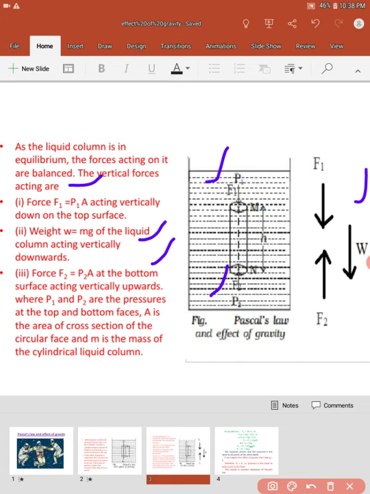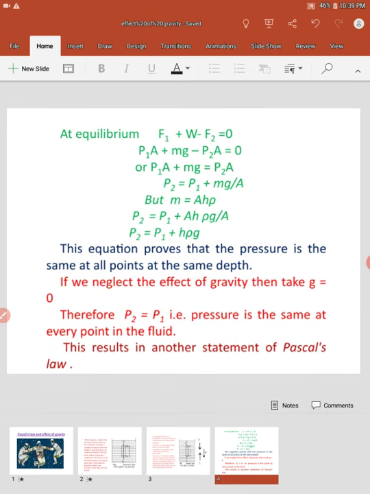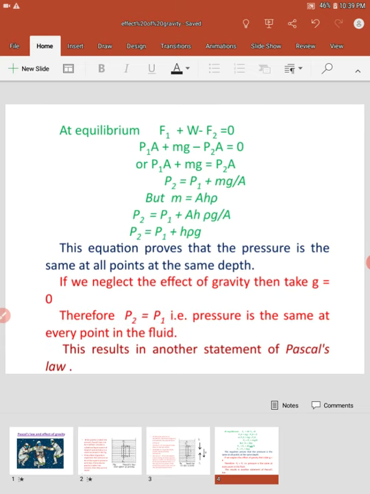So next, because the liquid is at rest, there is no flow of liquid. So in equilibrium, F1 plus W minus F2 is equal to 0. We are considering the downward direction positive. Putting the values of F1 that is P1A, W is mg, F2 is equal to P2A. So P1A plus mg minus P2A is equal to 0. On solving this, we get P2 is equal to P1 plus mg upon A.